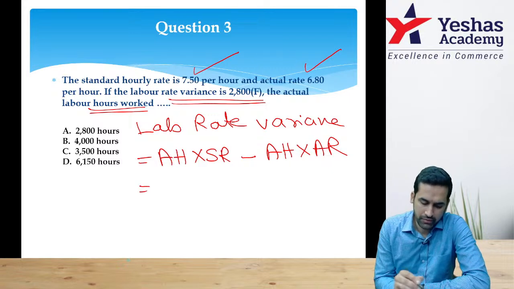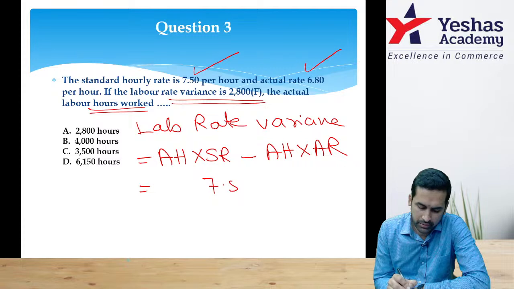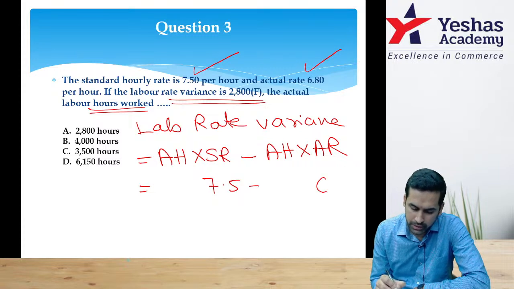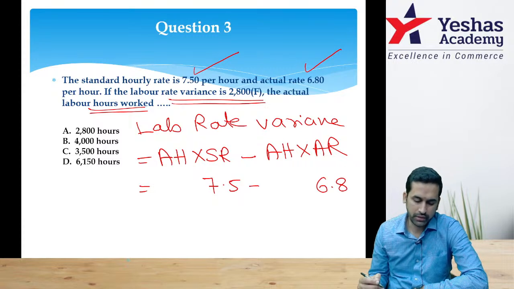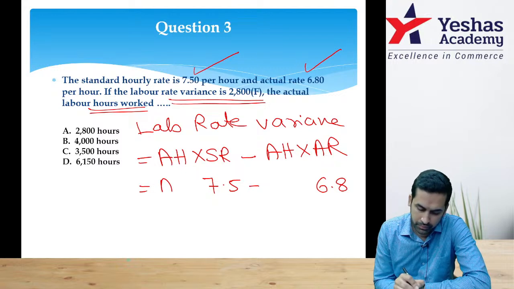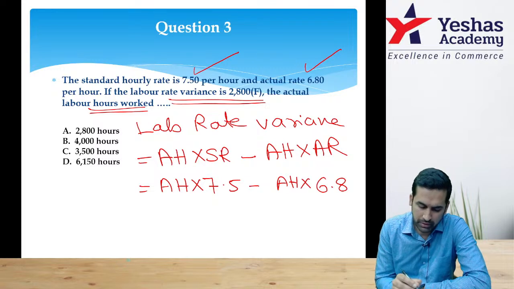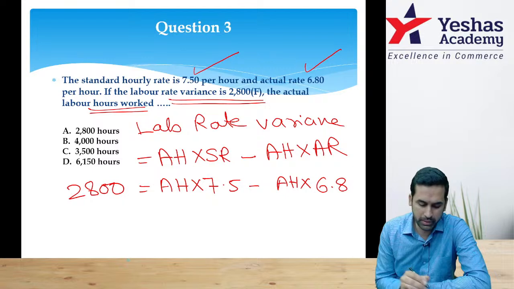Which data do we have? 7.5 standard rate. 6.8 actual rate. Actual hours we don't know. But we know the difference is 2,800 favorable. Favorable means positive.